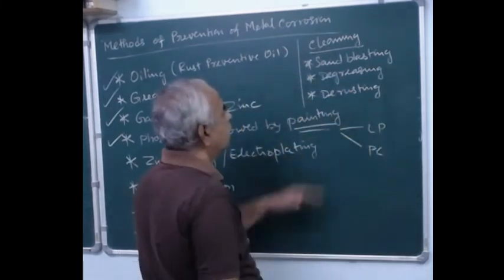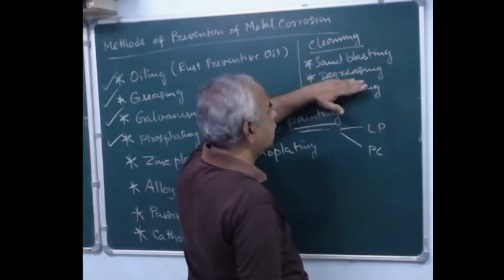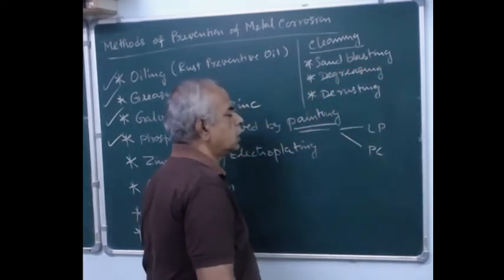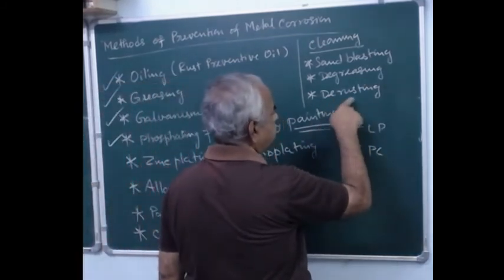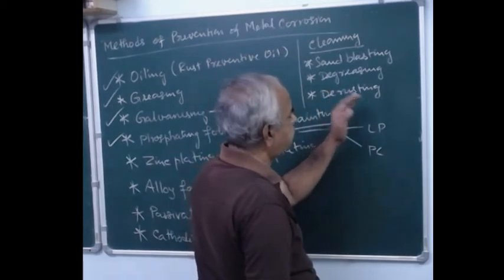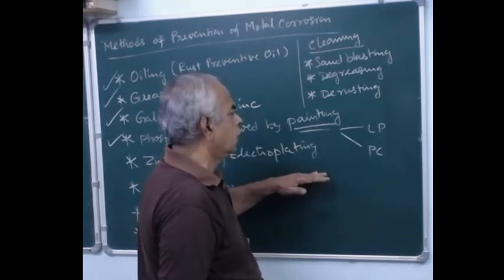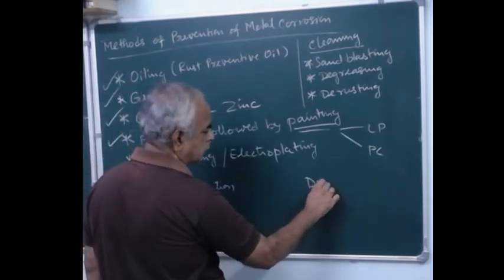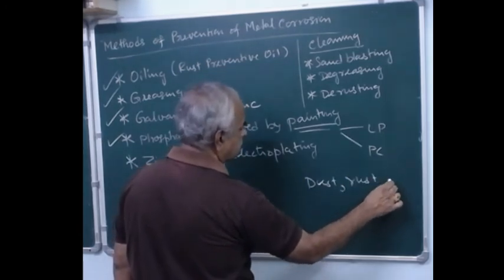So for metal cleaning, we can adopt sand blasting by physical operation. Otherwise, you can use alkaline degreasing or vapor degreasing. Alkaline degreasing is a water based one, whereas vapor degreasing is organic. And if there is any rust, that should be removed, so we can have a de-rusting process. But in all this process, the virgin metal should be very, very clean, and it should be free from dust in any form, rust, and even grease or oil.